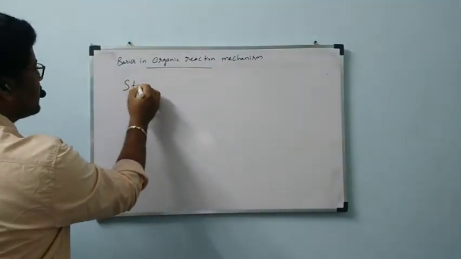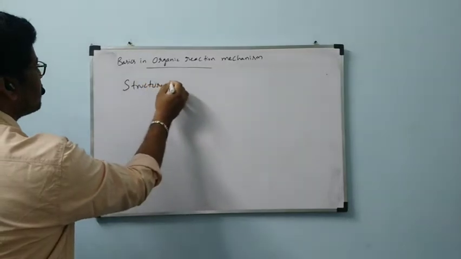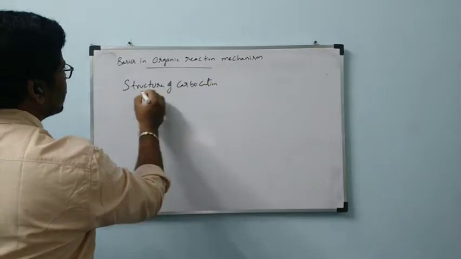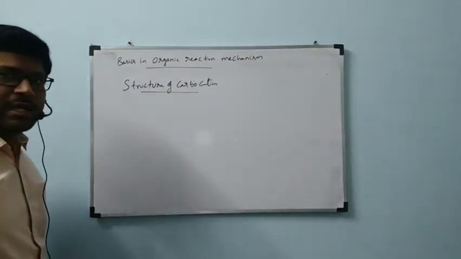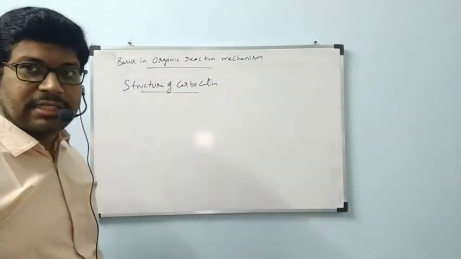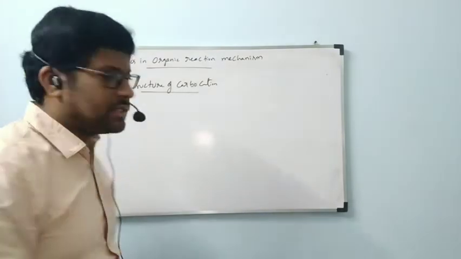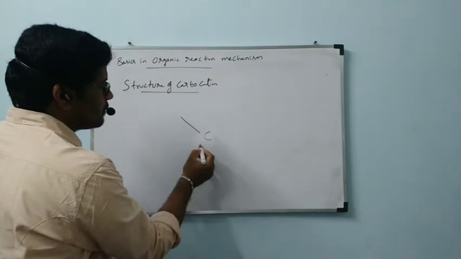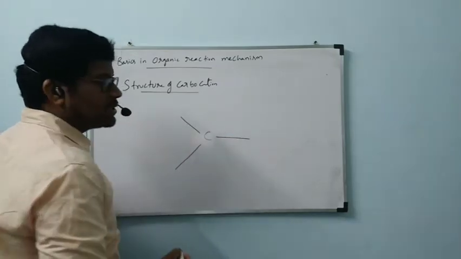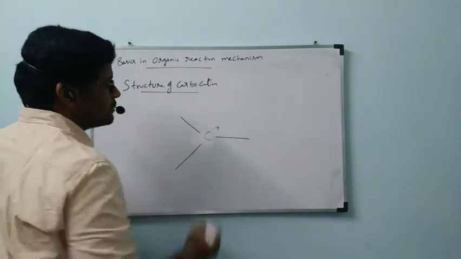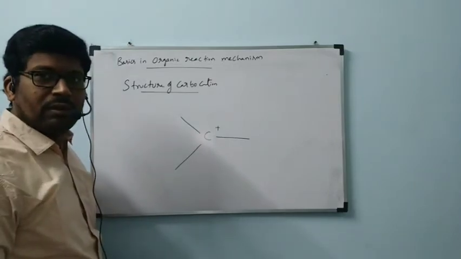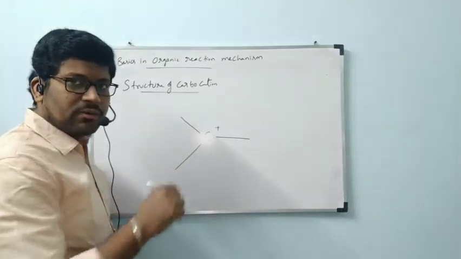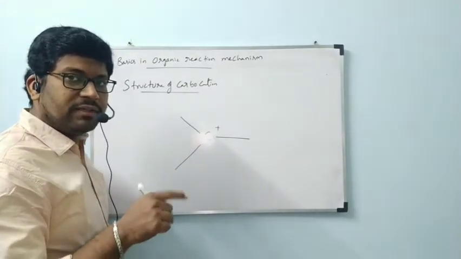Structure of carbocation. A carbocation is one in which carbon contains 3 bonds and a positive charge. That means the carbon with positive charge will be